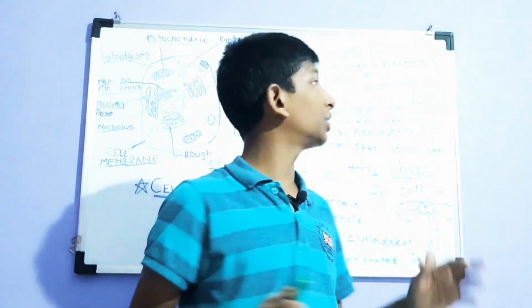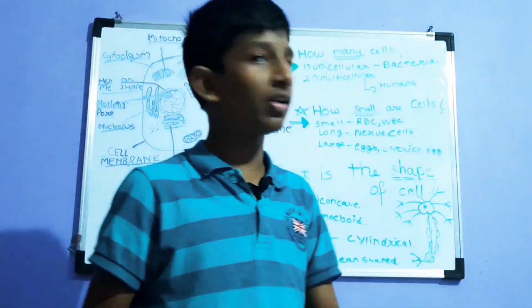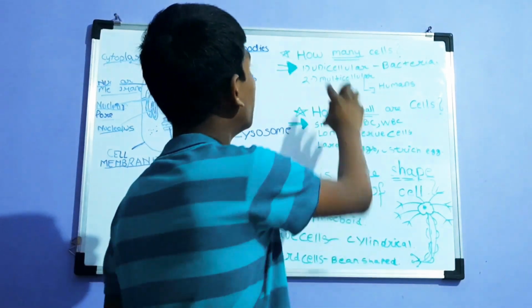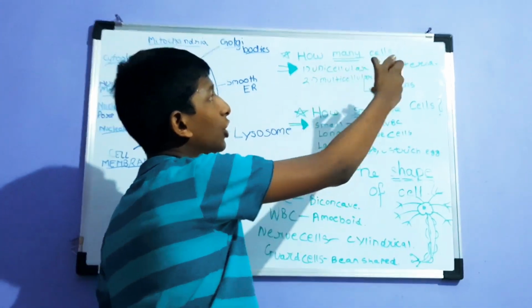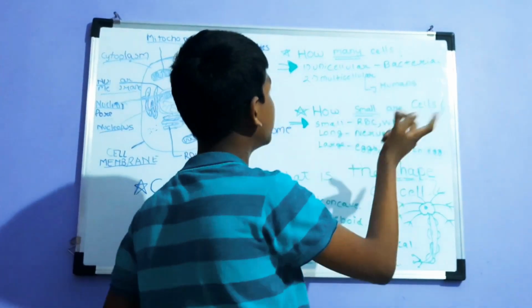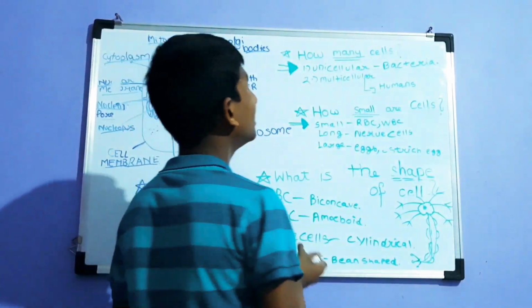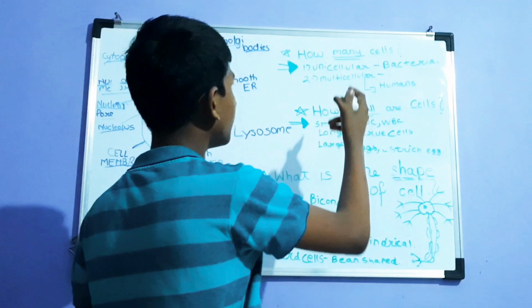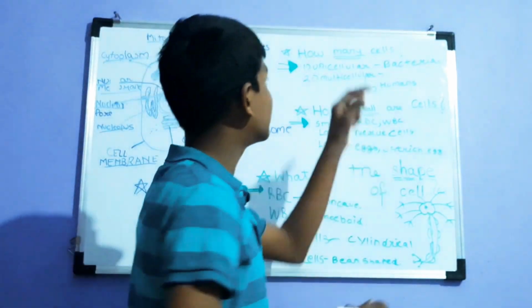Now let's have a revision till here in just a second. Three questions. How many cells? Unicellular, single cell, bacteria example. Multicellular, many cells. In humans, you can say 37.2 trillion cells. That is how many cells.